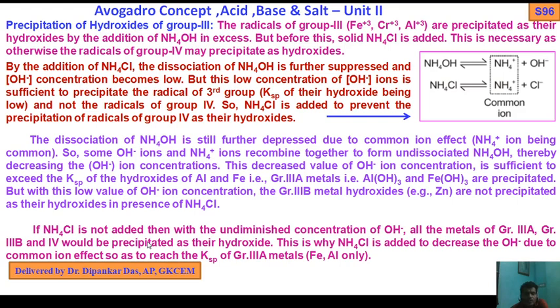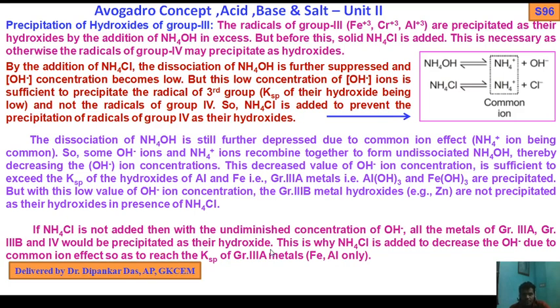If ammonium chloride is not added, then what will happen? With the undiminished concentration of OH minus, all the metals of group 3a, group 3b and group 4 would be precipitated as their hydroxides.